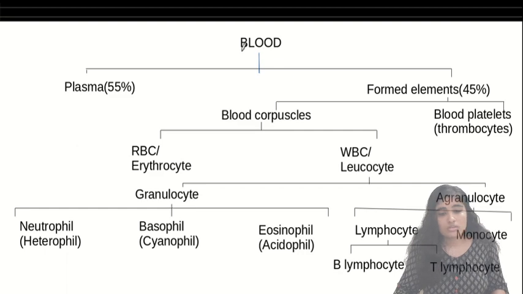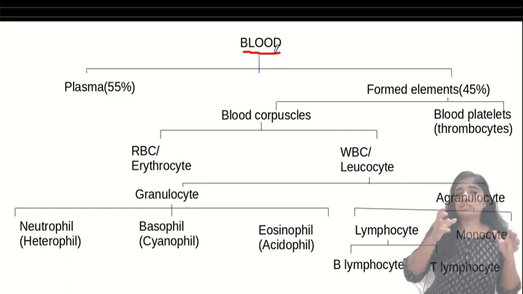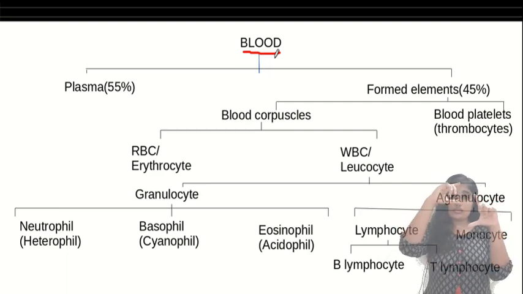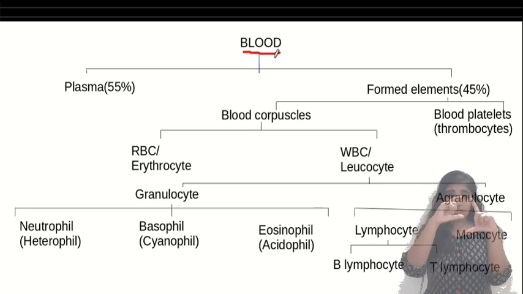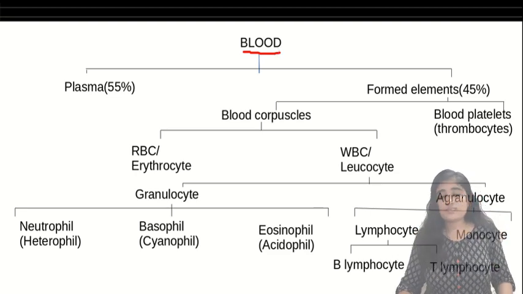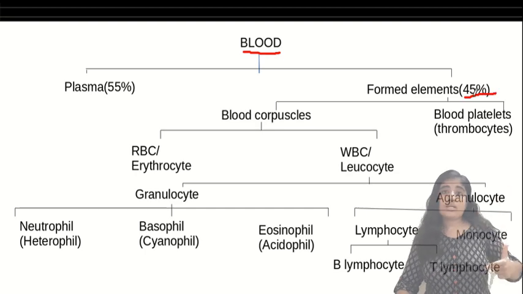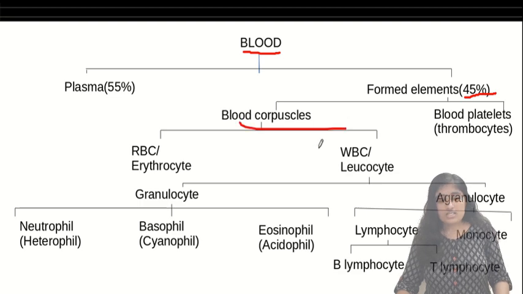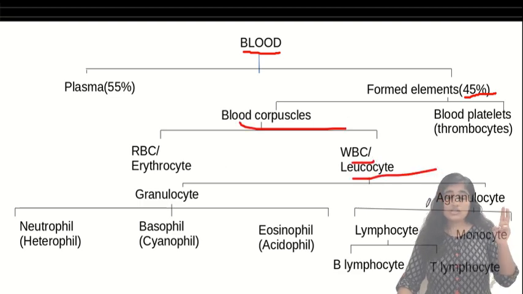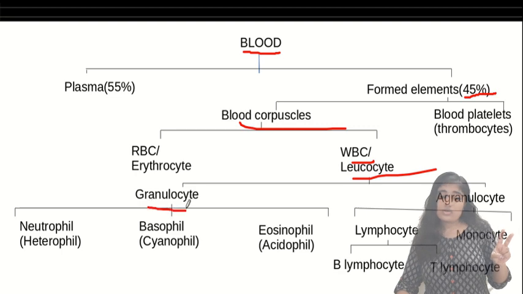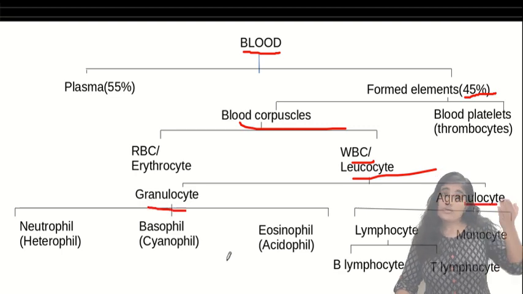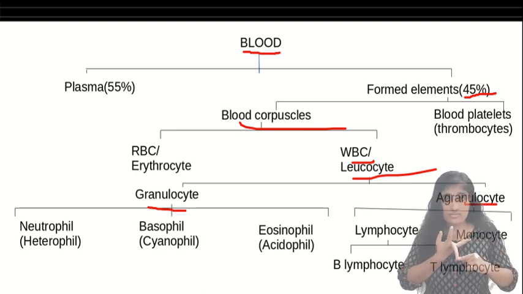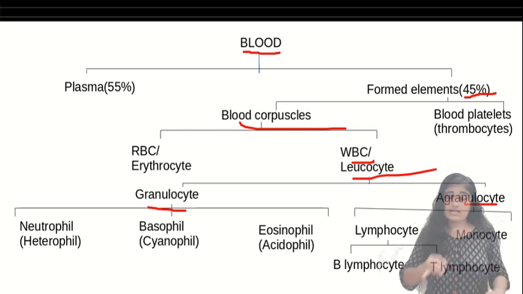Now we saw each element. Now let's try to classify this one. So we took our blood, centrifuged it. We came to know that it has plasma, which was 55%, and the formed elements, which was 45%. Now what did the formed elements have? It had the blood platelets, it had the WBCs, it had the RBCs. Now when we go to WBCs, what are the two types of WBCs we saw? We saw the granulocytes, we saw the agranulocytes. Which all had granules? Neutrophil, basophil, eosinophil. Which did not have granules? The monocyte and the lymphocyte.